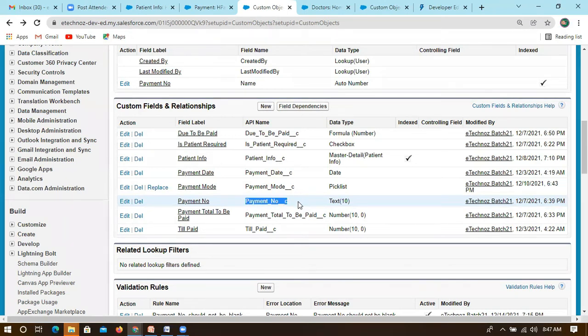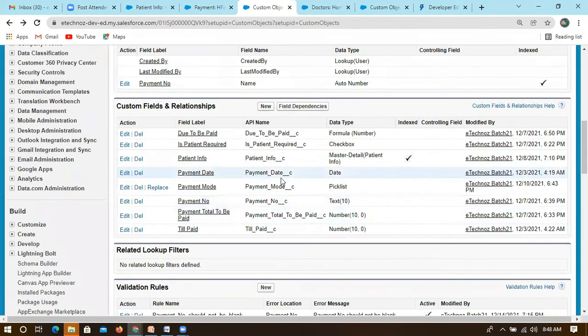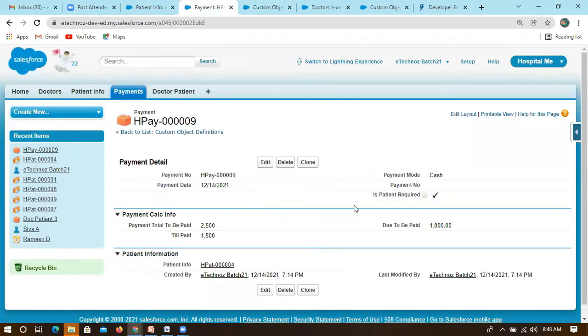It should be a text format, so it should not contain numbers. Payment mode, is it mandatory when we are creating?